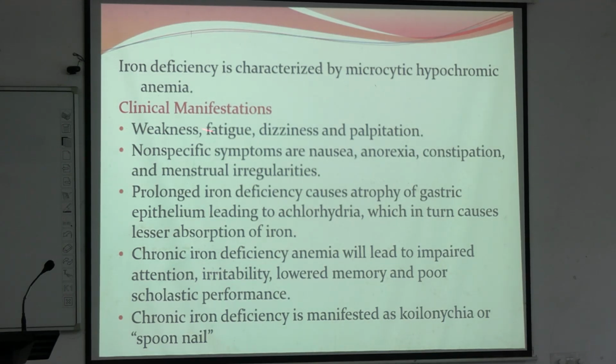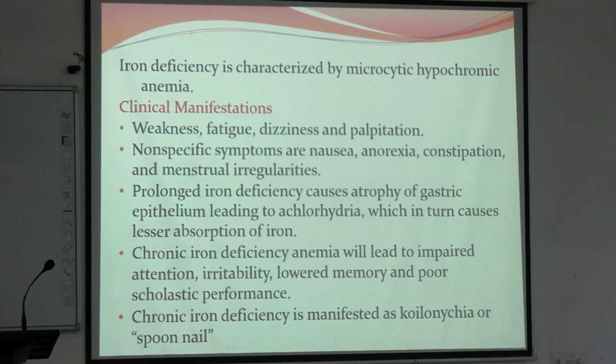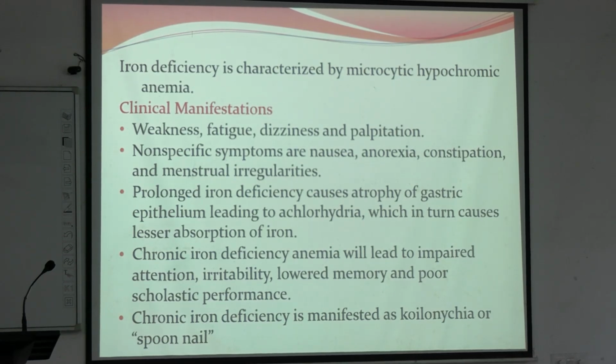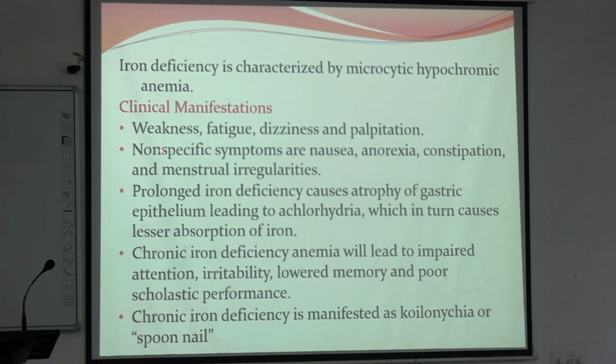So, what are the clinical manifestations of iron deficiency anemia? And what is the microscopic finding, that is the RBCs will be microcytic and hypochromic. Microcytic and hypochromic, as the hemoglobin concentration will be low, it will be less in color and smaller in size. So these are the clinical manifestations like weakness, fatigue, dizziness, palpitation, similar to all other anemic symptoms. Non-specific symptoms like nausea, anorexia, constipation, menstrual irregularities.